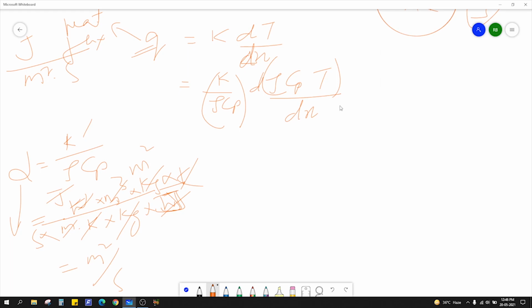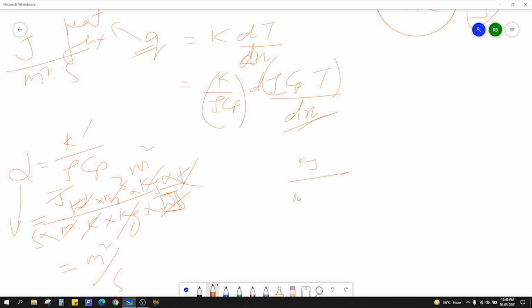Okay, now consider this part. This part is rho Cp dT by dx. So you should get a heat concentration gradient, right? Finally you should get a concentration gradient. In this case it will be a heat concentration gradient, so heat concentration per unit distance. Okay, so what is density?